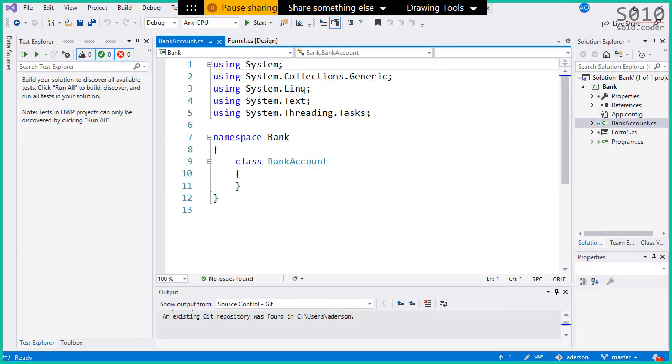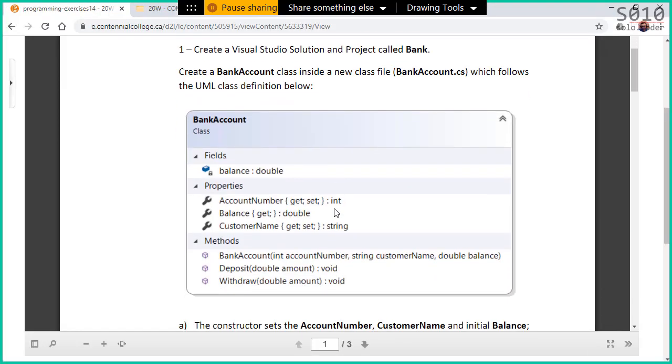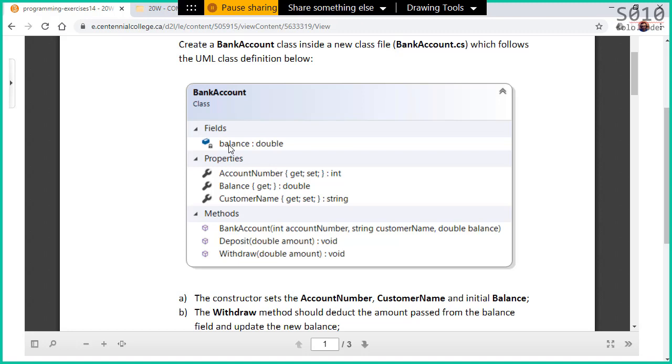Now, our bank account has a private field called balance and a few public properties: account number, balance, customer name. For balance, we have a property and we have a field. For account number, we don't have fields. So, account number and customer name, will it be fully implemented or auto-implemented properties? On the chat, please, give me some feedback there. Fully implemented or auto-implemented?